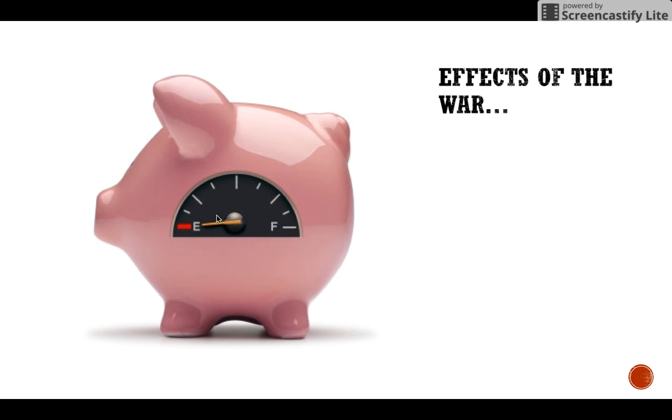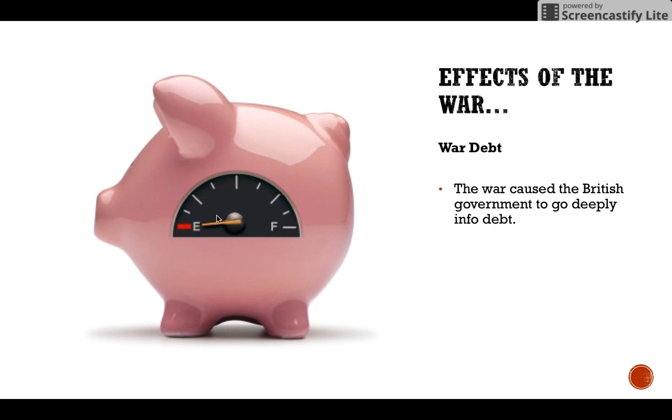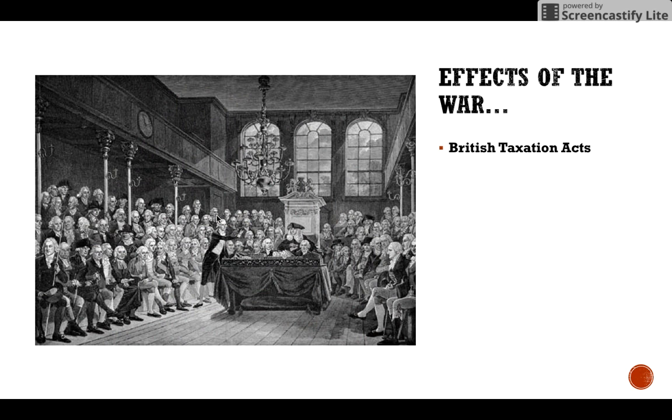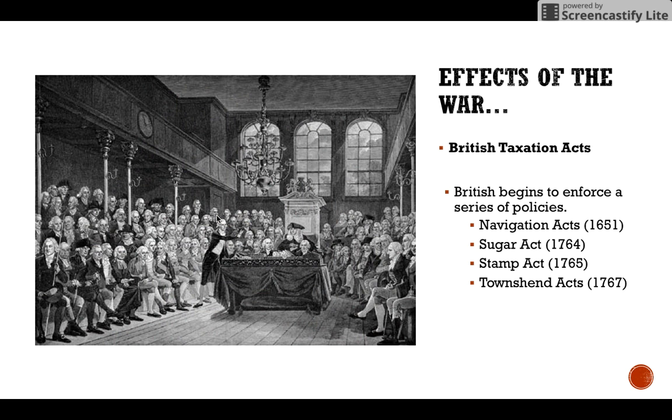Another big effect of this war was the debt. They had spent a lot of money fighting in this war, and it caused the British government to go deeply into debt. One of the ways that the British government is going to try to pay back this debt is that they're going to make legislation increasing taxation on their colonies. Some of those taxation acts or laws included the following.